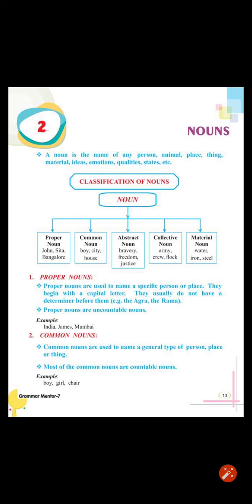Now we will see the second type of noun, that are common nouns. What are common nouns? Common nouns are words used to name a general or a common type of person, place or thing. For example, boy, girl, father, mother, teacher, doctor, house, car, dog, etc. Why? Because they represent the whole class or category of same kind.